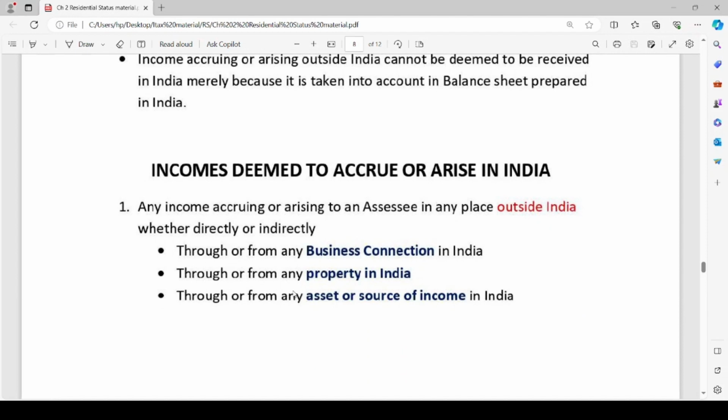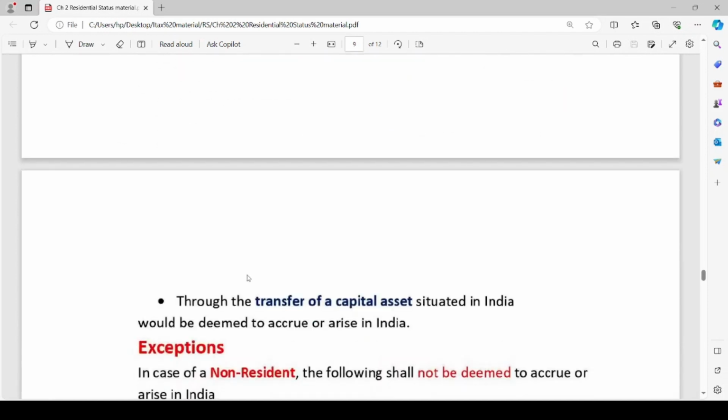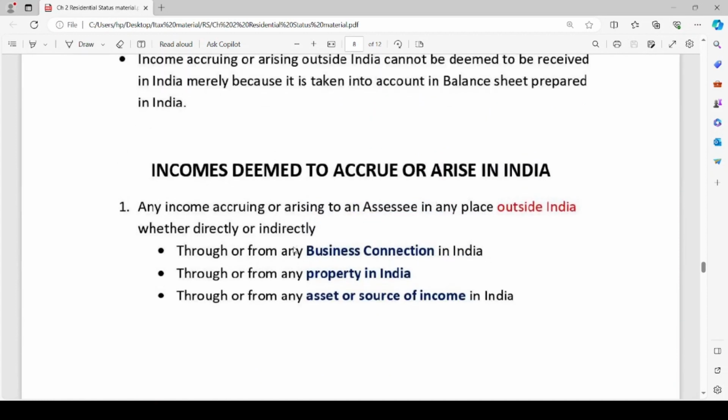Incomes deemed to accrue or arise in India. Any income accruing or arising to an assessee in any place outside India, whether directly or indirectly, through or from any business connection in India, any property in India, or from any asset or source of income in India, or through the transfer of a capital asset situated in India, would be deemed to accrue or arise in India. Here, the income is accruing or arising to the assessee in a place outside India, but directly or indirectly through or from any business connection in India.